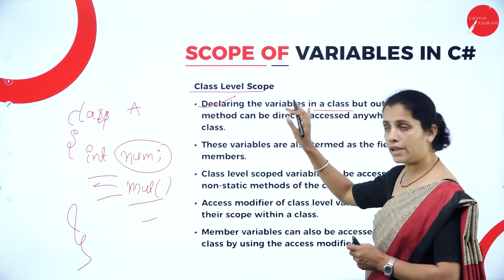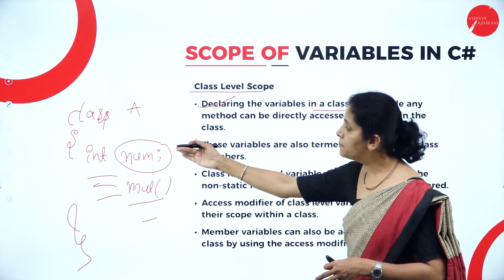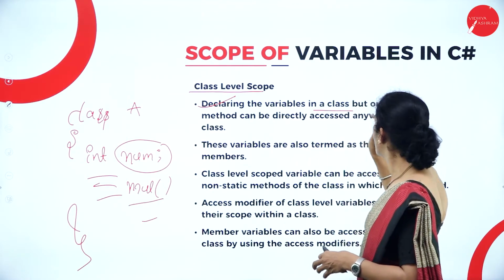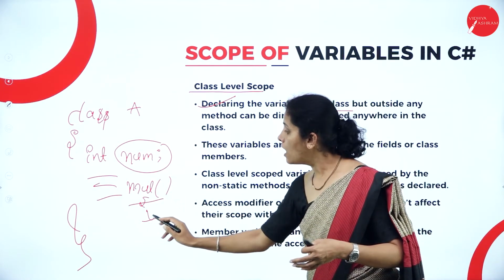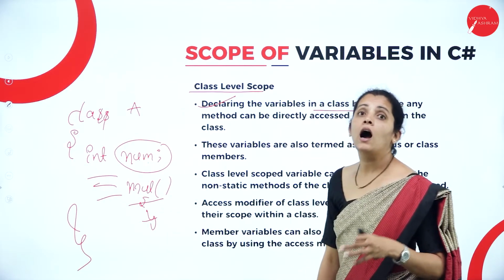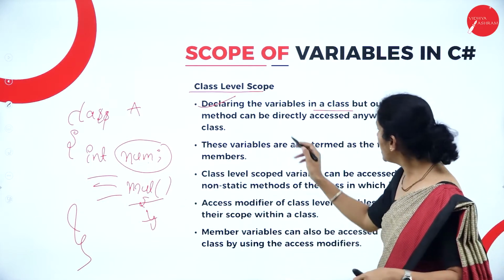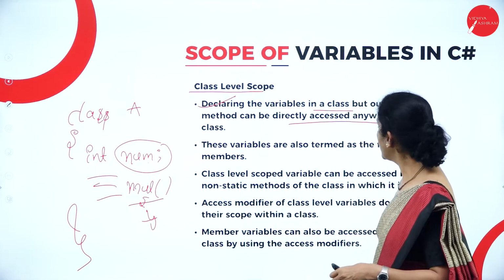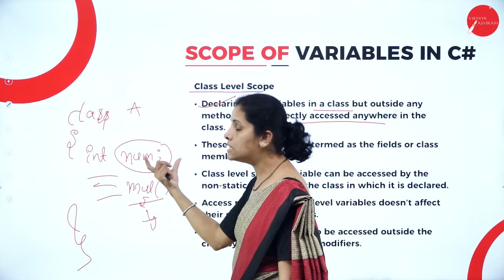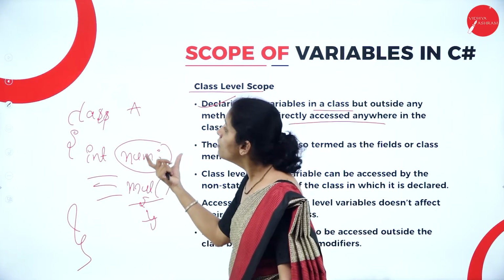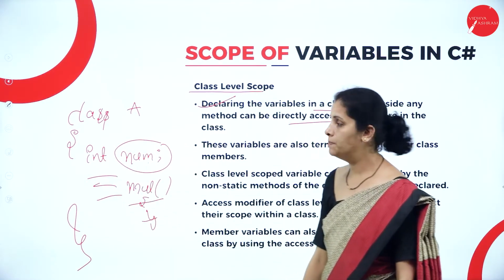So, I'm going to declare the variable within the class but outside the method, so it can be directly accessed anywhere in the class. That means I can access this variable number within the class, even within the function mul.